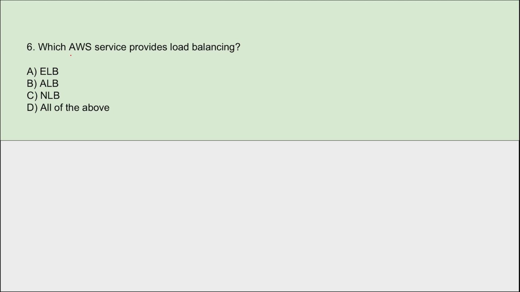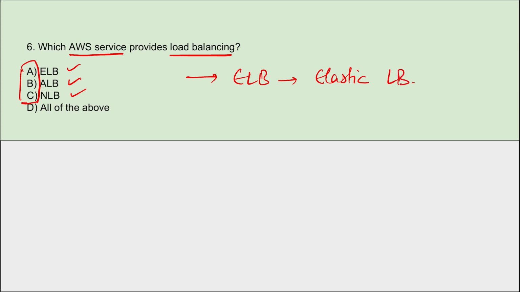Next, which AWS service provides load balancing, right? All of them provide load balancing. First of all, let's look at the ELB. ELB is your Elastic Load Balancing. This will distribute the incoming traffic across multiple EC2 instances, right? Then ALB is your Application Load Balancer.